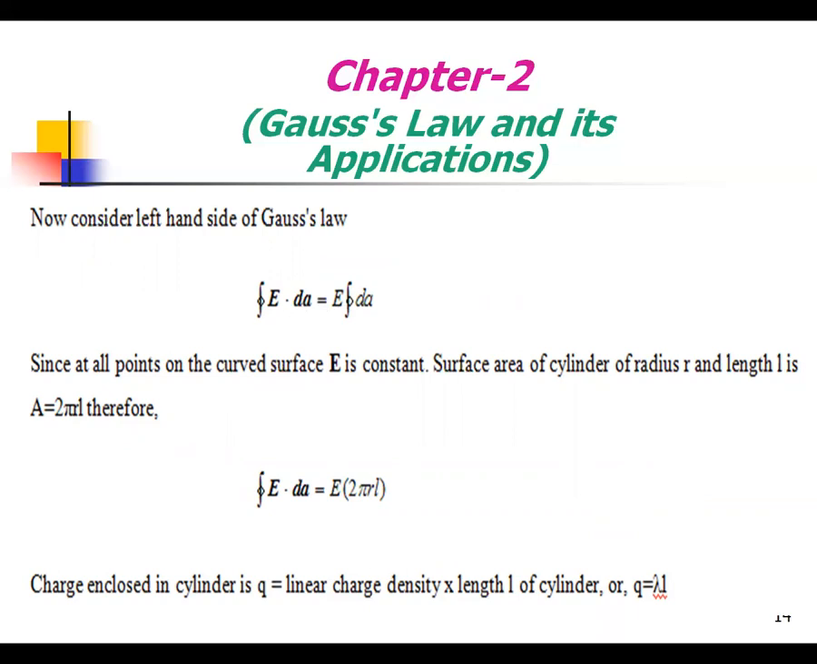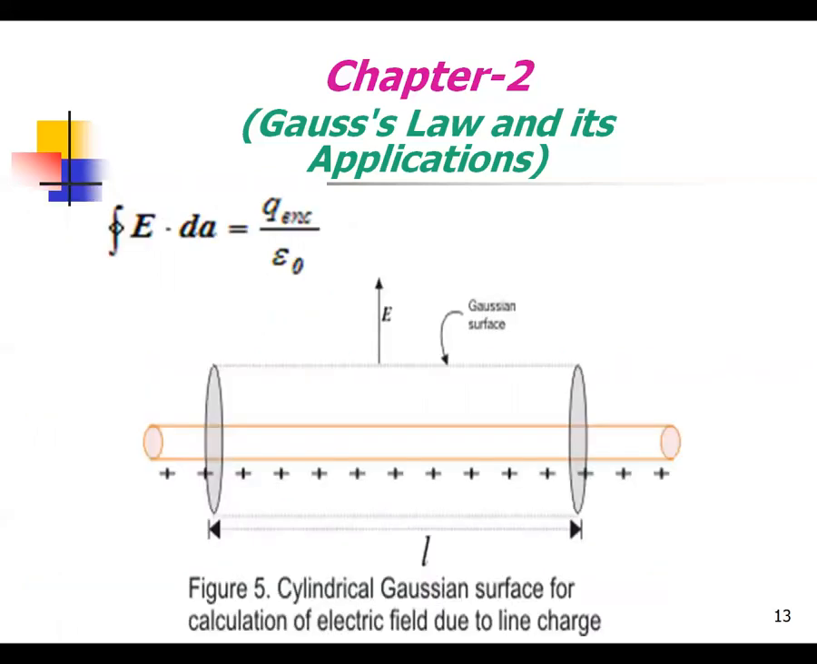So we can calculate integral E dot dA, which is equal to E into dA, where dA becomes a small element, so you take it as 2 pi r L. The charge enclosed in the cylinder is Q, which is equal to the linear charge density into the length of the cylinder. So Q equals lambda into L, where lambda is the linear charge density.